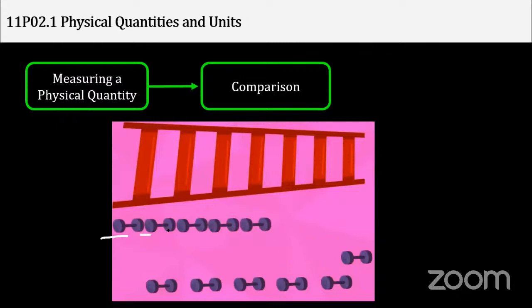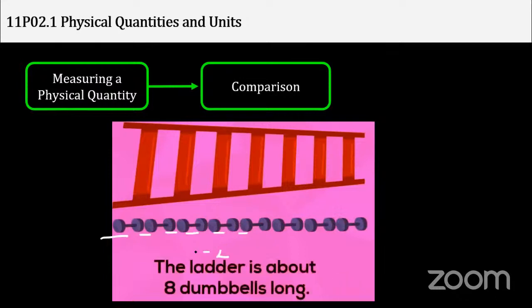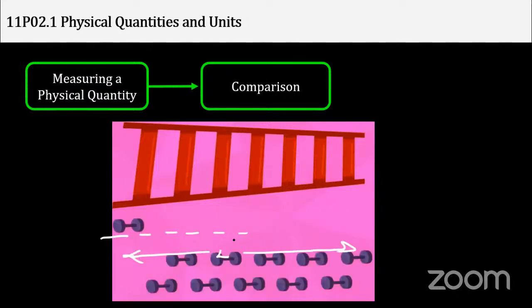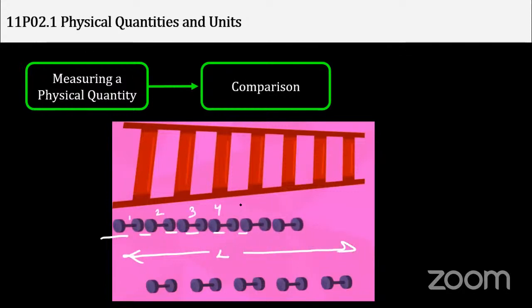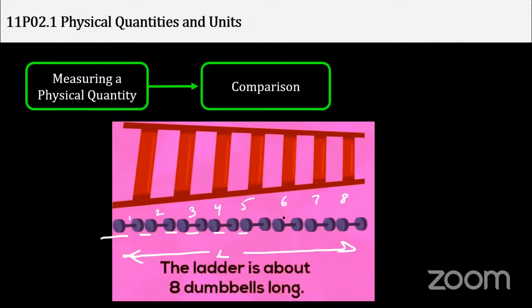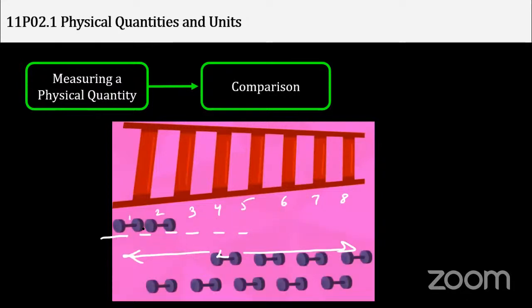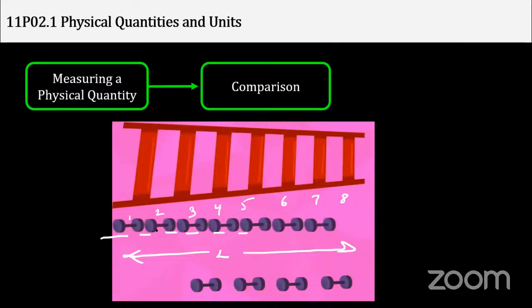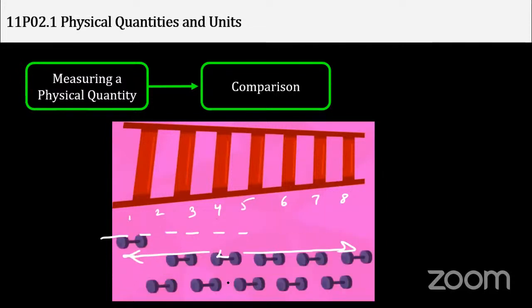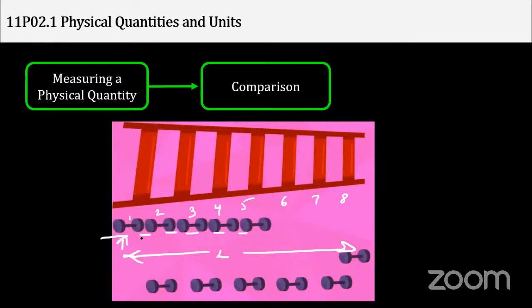These are all dumbbells. I'm keeping these dumbbells aligned in the direction of this ladder to measure the length of this ladder. So if I arrange these dumbbells, say 1, 2, 3, 4, 5, 6, 7, 8, in a proper manner, edge to edge, where their edges are linked, I get this. So I can measure the length of this ladder via these dumbbells. If I want to explain to somebody, I will say the ladder is about 8 dumbbells long. So I took a measuring factor via which I was able to measure the length of this ladder.